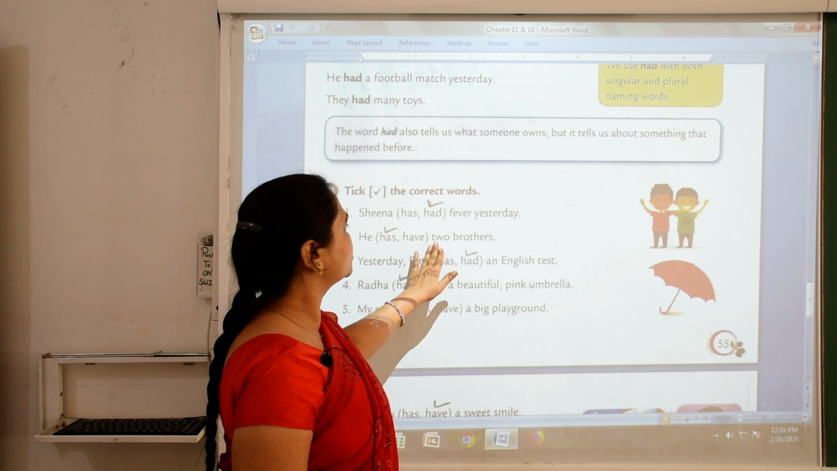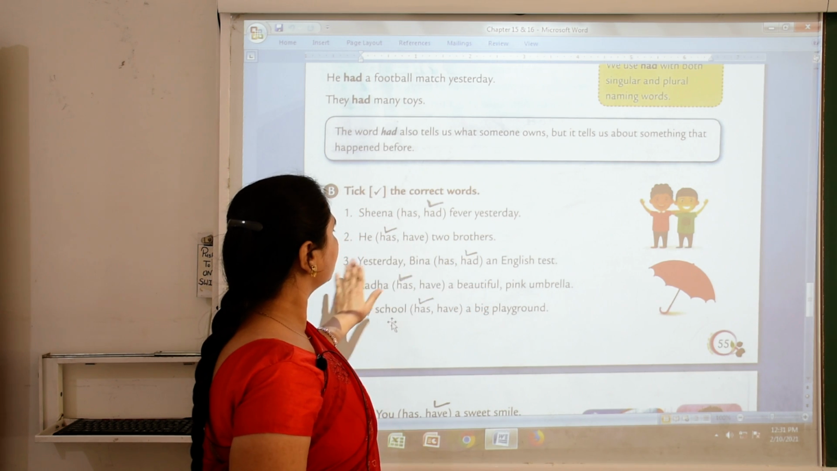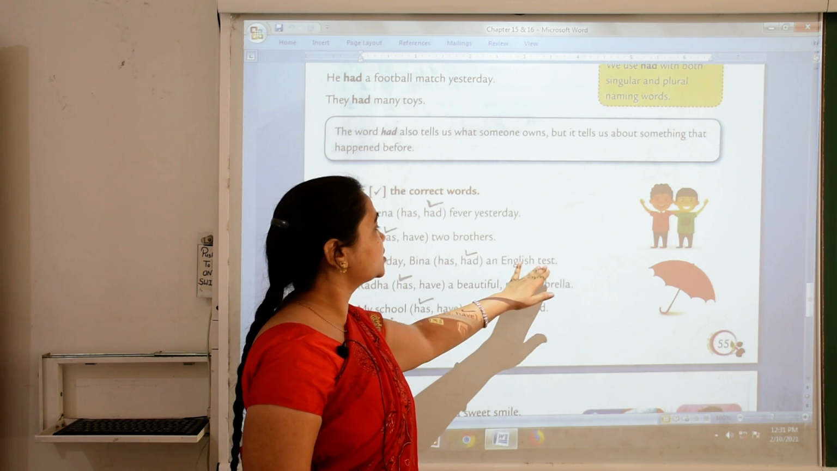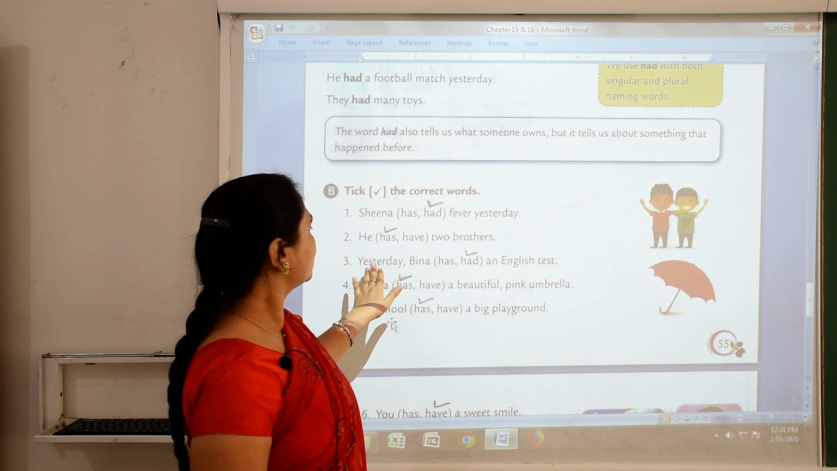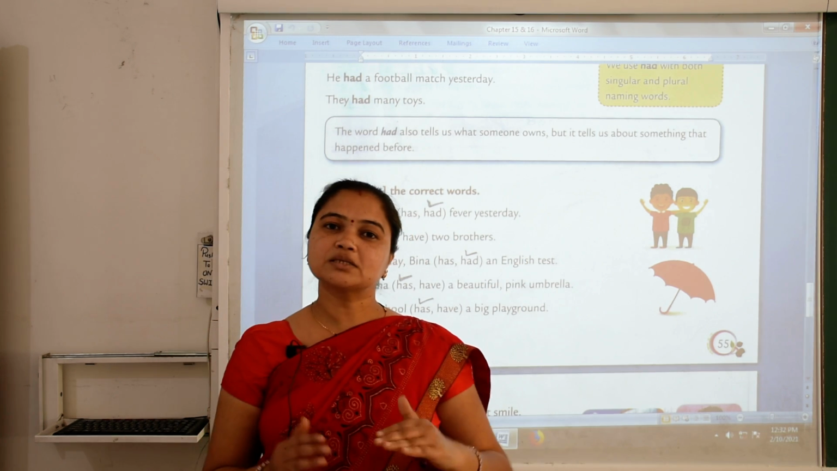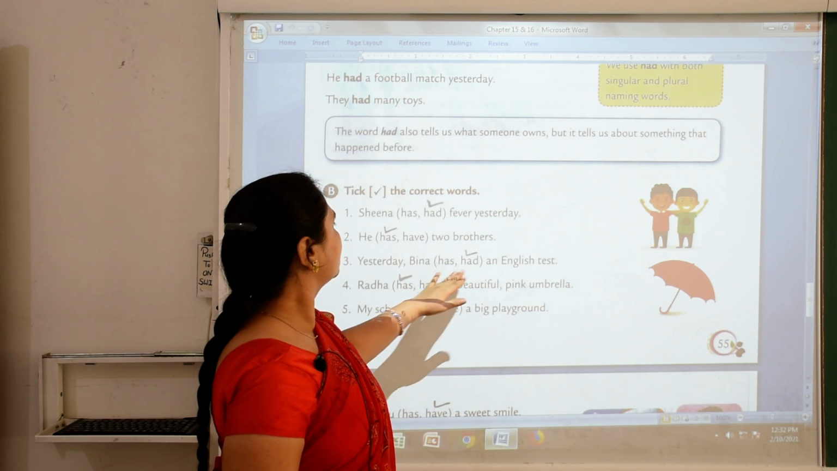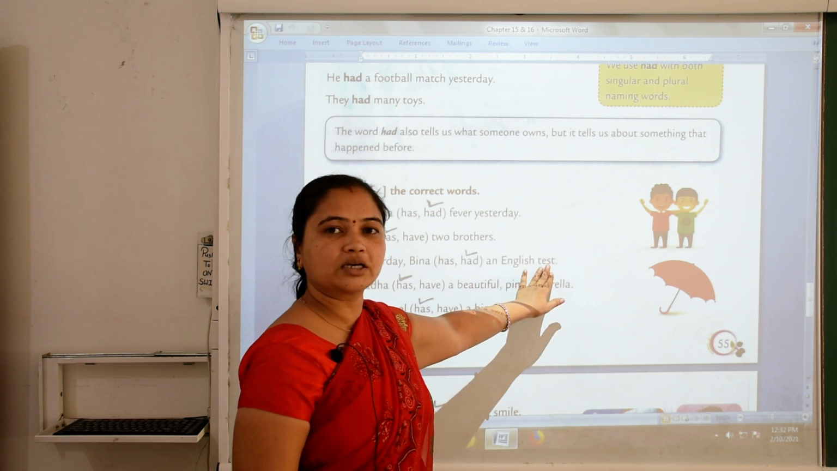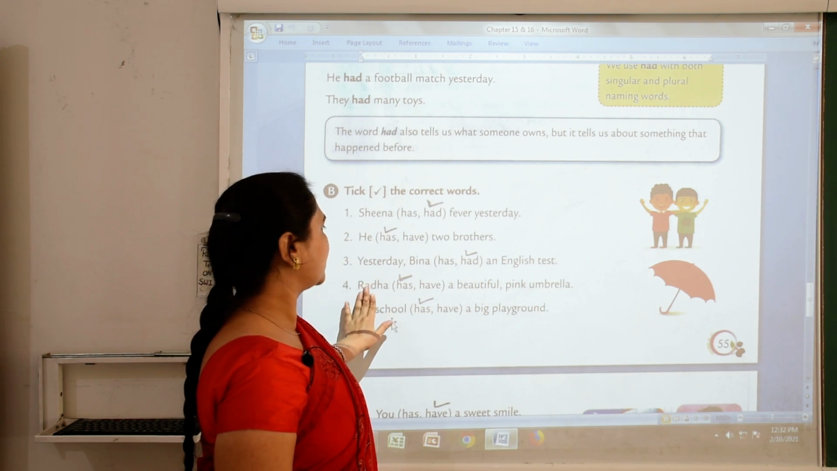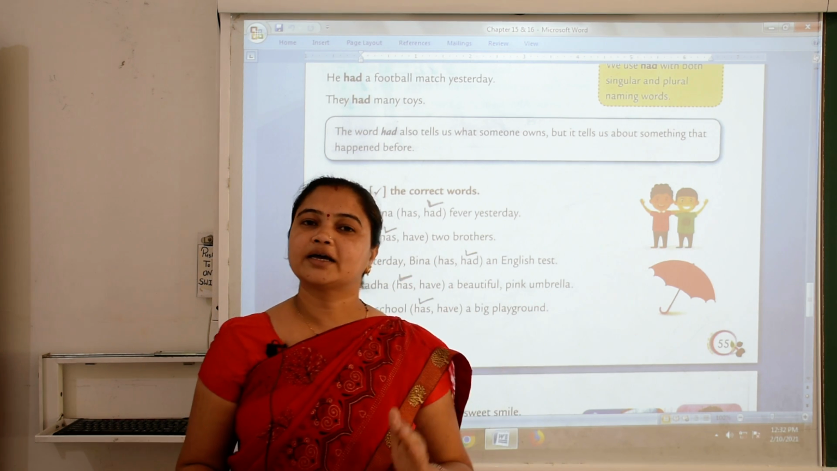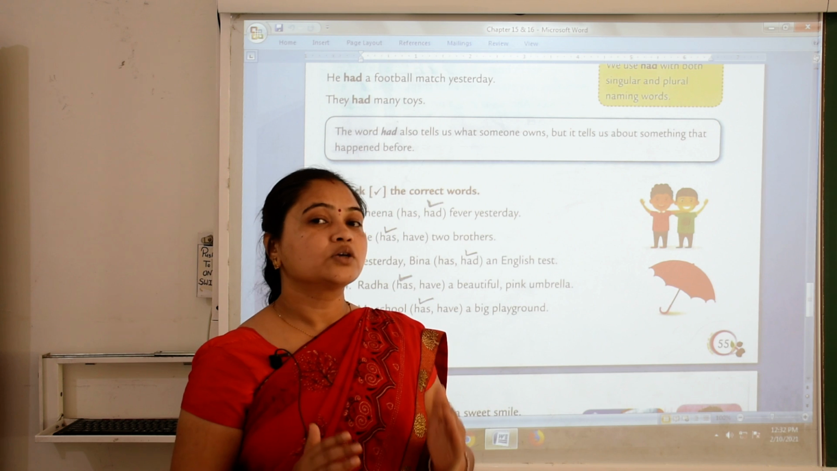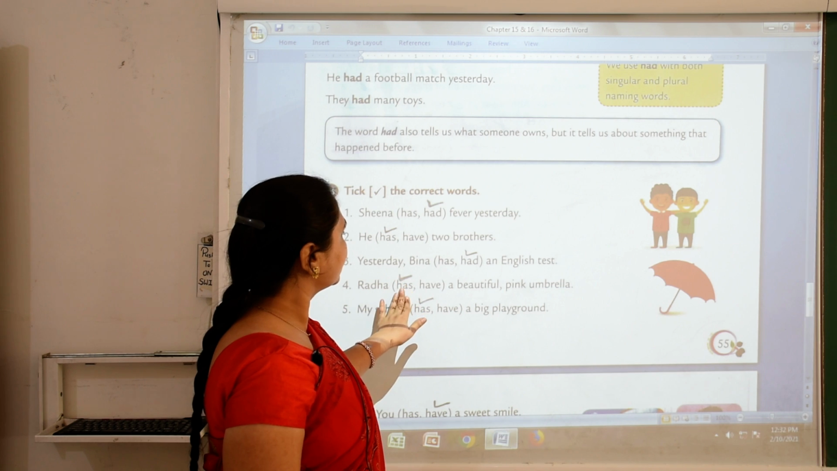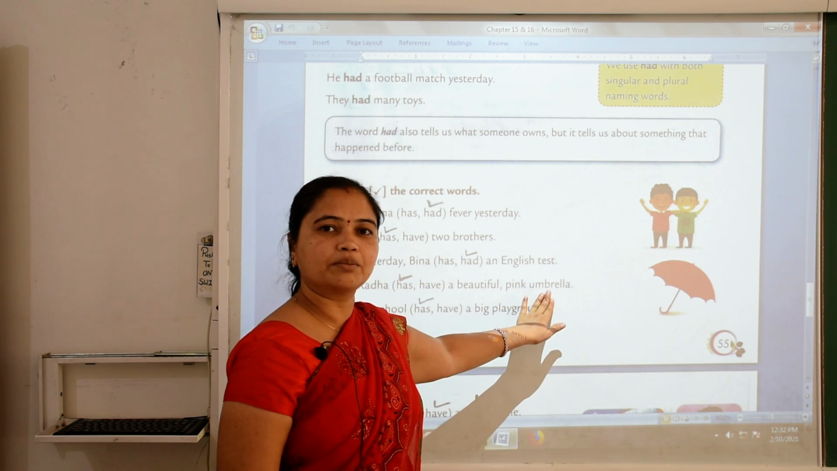He has 2 brothers. Number 3, Beena has or had an English test yesterday? Here we talk about yesterday, and yesterday means past. So we tick on had. Yesterday Beena had an English test. Number 4, Radha. Here Radha is singular naming words. So we use has with Radha. Radha has a beautiful pink umbrella.